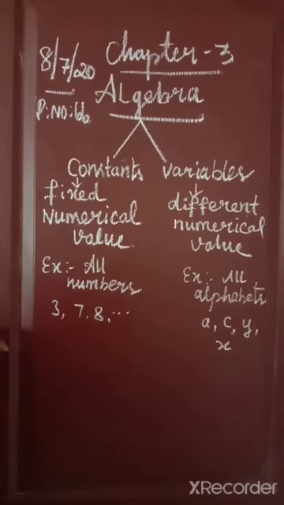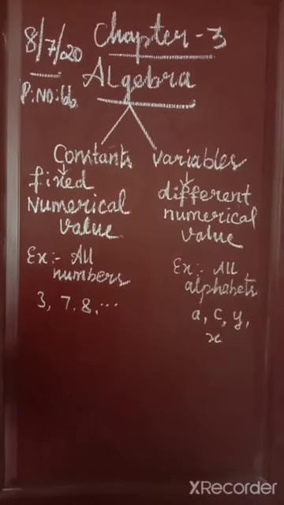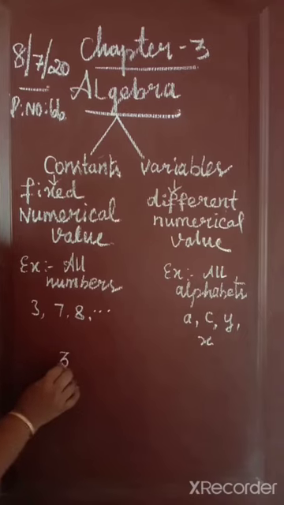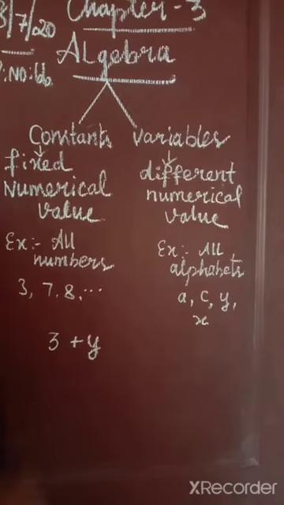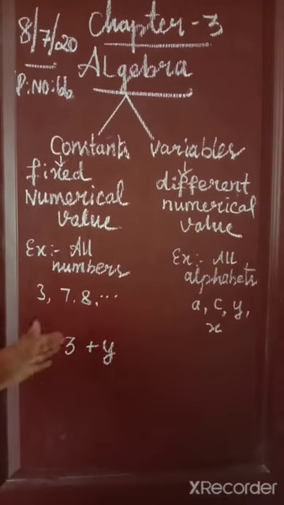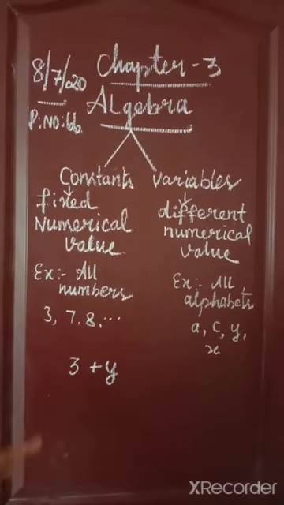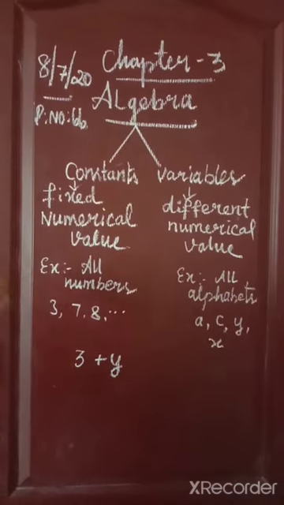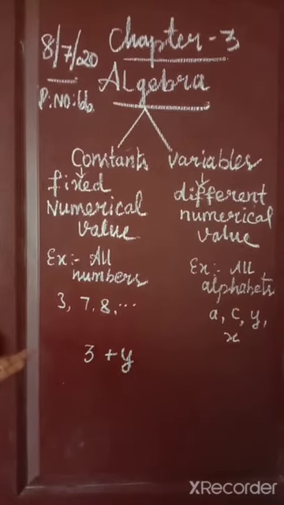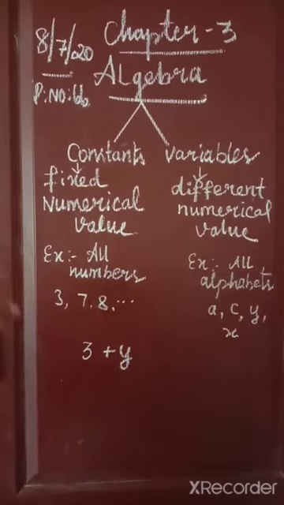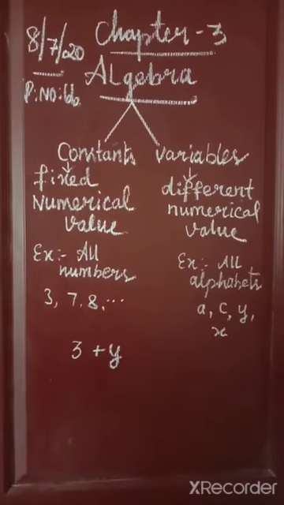What is called a fixed numerical value? Fixed means all numbers. For example, in the sum 3 plus y, this 3 is always 3. In every sum, 3 is a number and it is not changed, so it is called a constant. A fixed number is called a constant. Or we take any number, 5, 7, 8, 10; in any place the number remains the same, it is not changed, so it is called a constant.